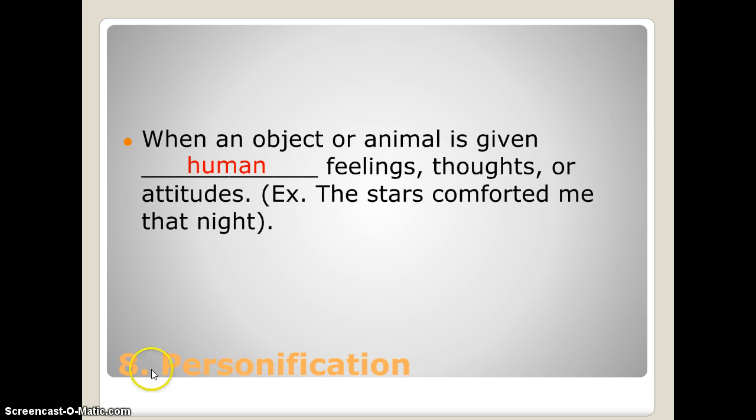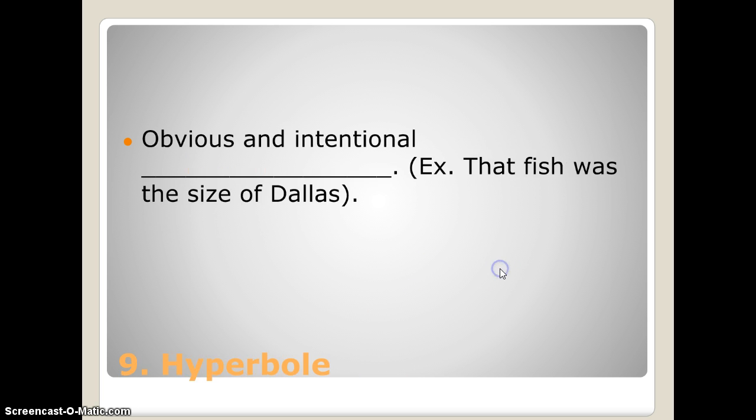First part of personification is person. That's an easy way to remember. If you've got a tree that reaches its branches, you've got personification. If you've got an animal that is speaking or having a human thought or feelings, then we have personification.